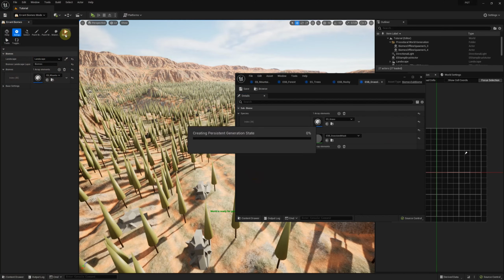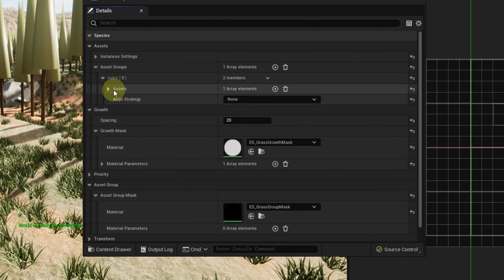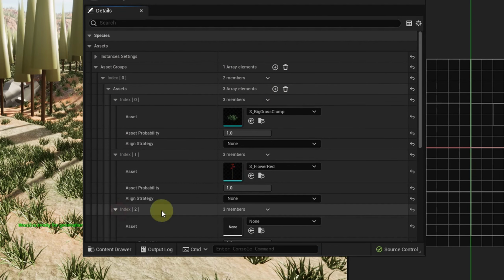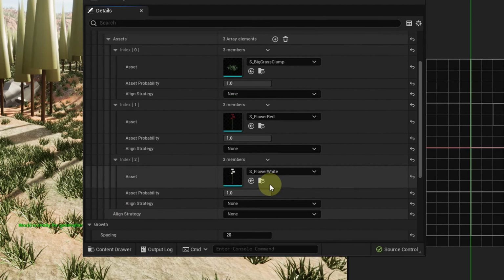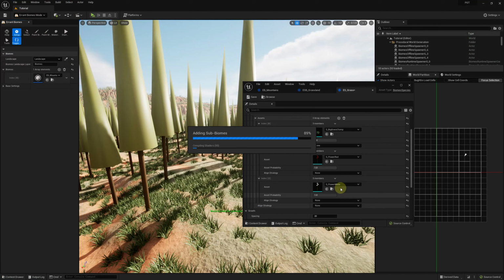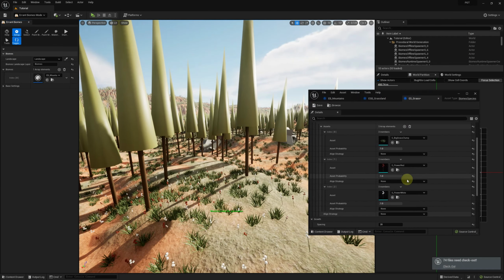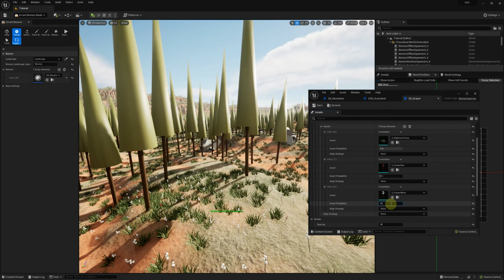Let's make the grass more interesting by adding some flowers. It seems there are too many flowers compared to the grass clumps, which made the grass appear sparse. We can adjust that proportion using the spawn probability. The grass is still too sparse.